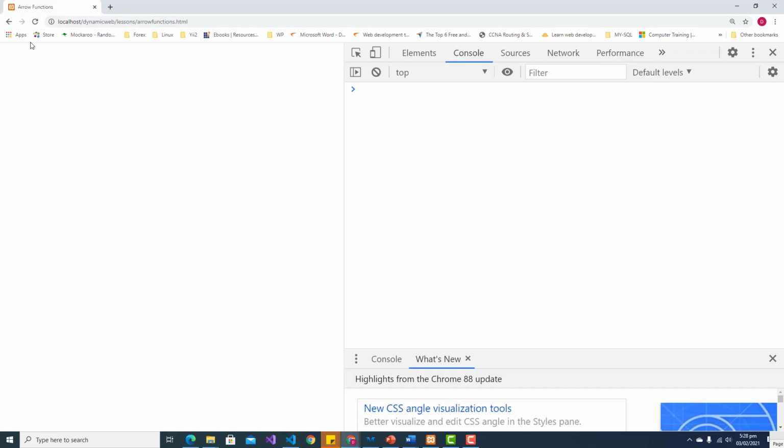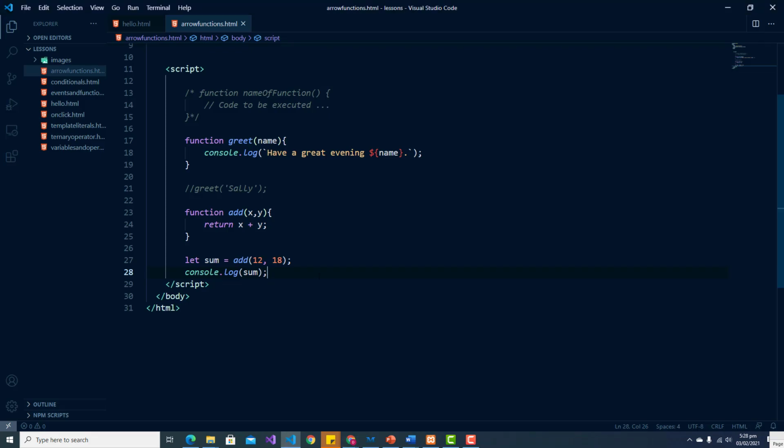So let's save it and refresh, and now we see that we get the value of 30. So now we can reuse this addition function multiple times throughout our code without having to always define x plus y or num1 plus num2.